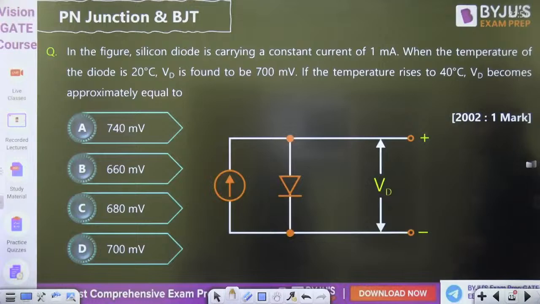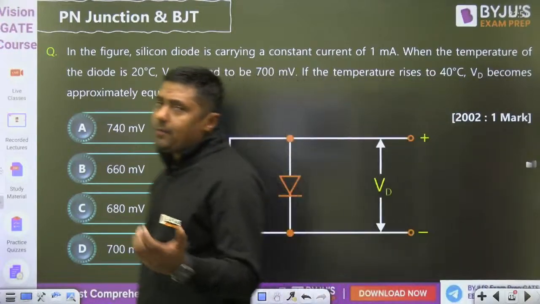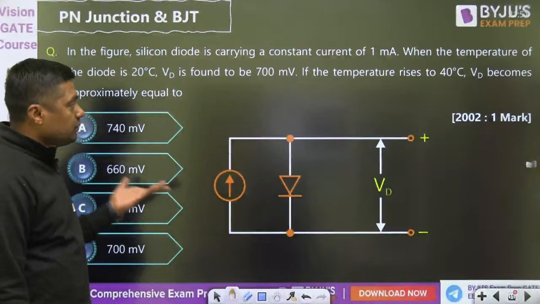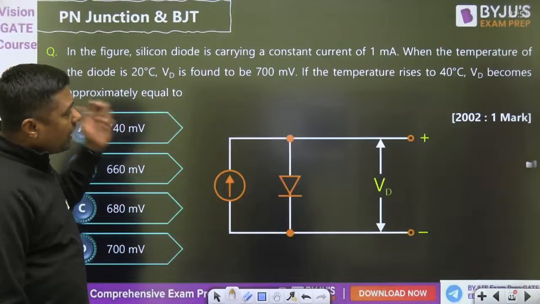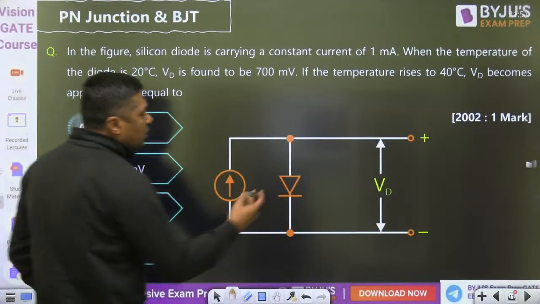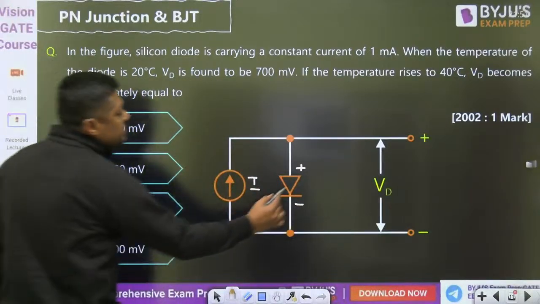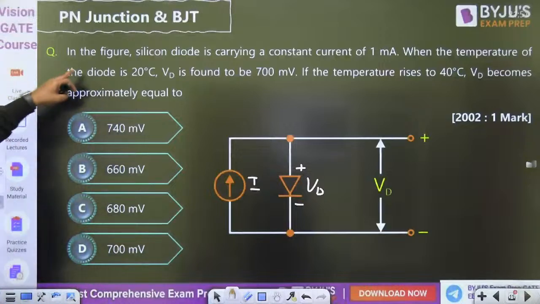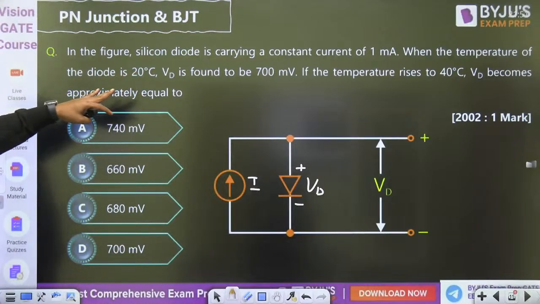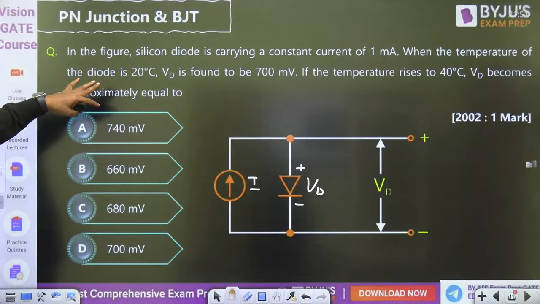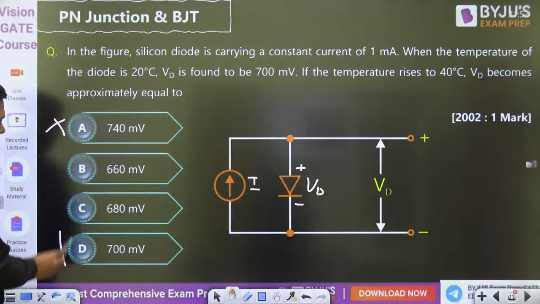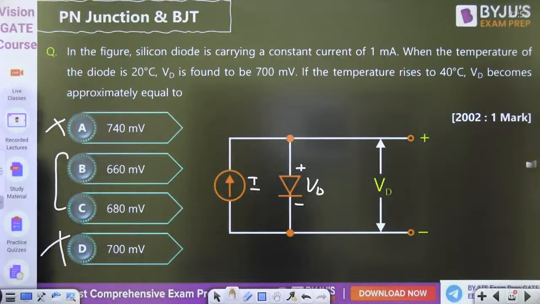Then second important question: what is the effect of temperature on the voltage across the diode? This is from EDC. When the temperature increases, the drop across the diode decreases for constant current. In the figure, a silicon diode is carrying a constant current of 1 milliampere. When the temperature of the diode is 20 degrees, Vd is found to be 700 millivolts. If the temperature rises to 40 degrees centigrade, what will be the Vd approximately? It will decrease, so this answer is wrong. It will remain the same, that is wrong. Means out of these two, one is correct.